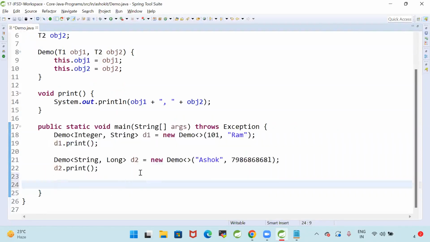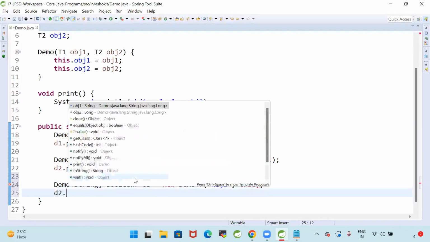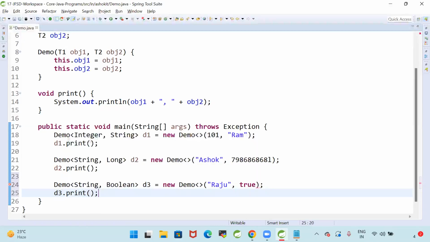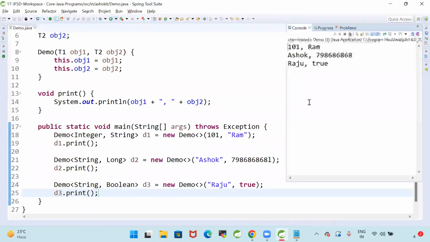Now see, I can store demo string boolean D3. I want to use the demo class to store an employee name and whether that employee has a job or not. True. See, D3.print. So the third object is storing string comma boolean. The first object is holding int comma string, the second object is holding string comma long, the third object is holding string comma boolean.